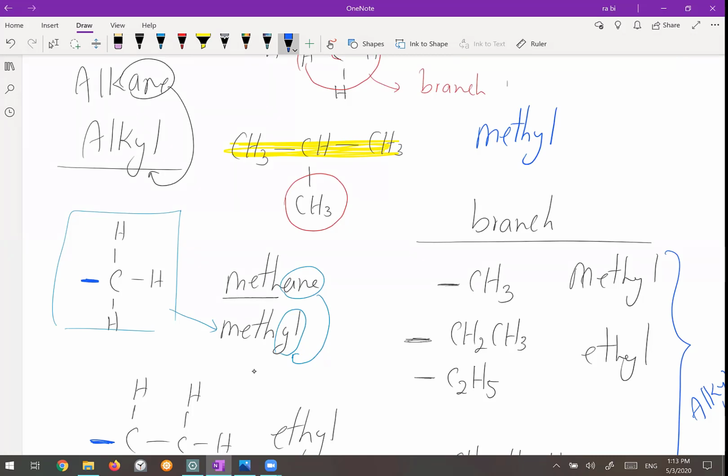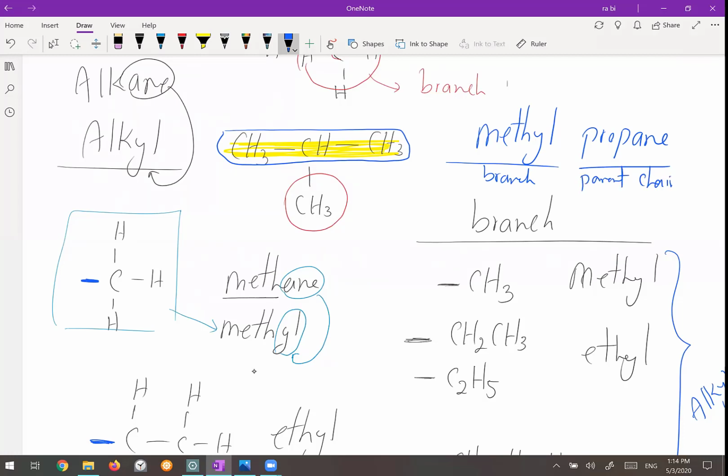And what is the alkane which has 3 carbon? Propane. So this one is methyl propane. So when you want to name the alkane which has the branch, at the beginning you write the name of the branch, and then you write the name of the parent chain. The parent chain has 3 carbons, so it's propane, and the branch is methyl.